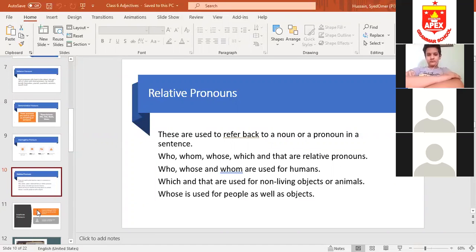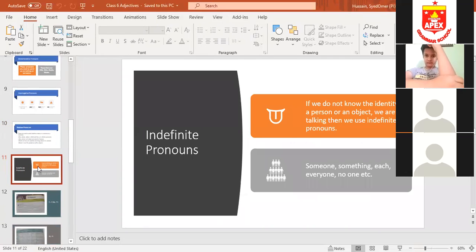Now next is the last one. After this, I'm going to start asking definitions one by one. Indefinite. Definite means something which is a known number, which we know. Indefinite: if we do not know about the identity of a person, like somebody has done this. Ali has done this, Ahmad has done this, Yasin has done this? No, we don't know. We don't know the identity of a person or an object.